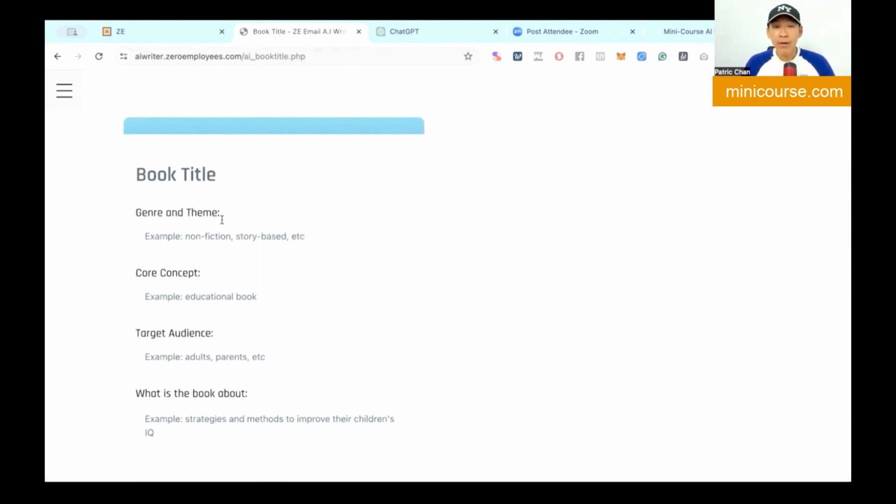Genre or the theme for your book. So let's have some fun. Let's participate in the chat there. What book do you want to write about? How to improve your basketball. Okay, let's see here. So it's non-fiction. And then core concept, educational book. Okay, so we can just say this is an educational book with tips. Target audience, let's say newbies, okay? Newbies for playing basketball.